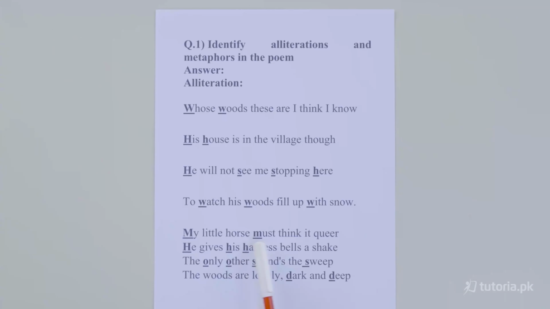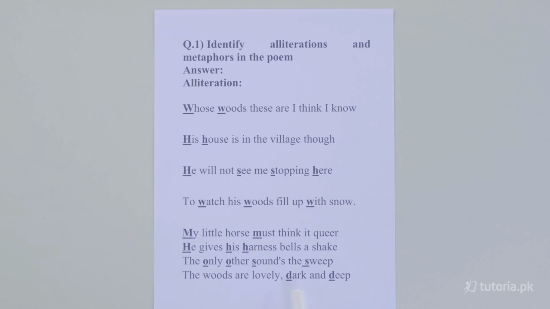My little horse must think it queer. My and must both have alliteration because of the same sound of M. He gives his harness. He, his and harness. All of these three words have the same sound. The only and other, both have the same sound, which is a consonant sound. Sound and sweep as well. And the last words are lovely, dark and deep. Dark and deep, these both have consonant sounds.